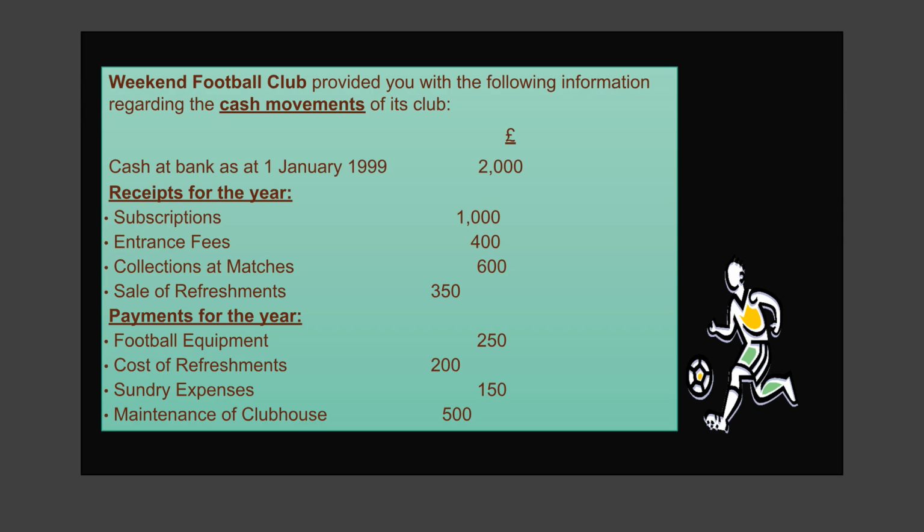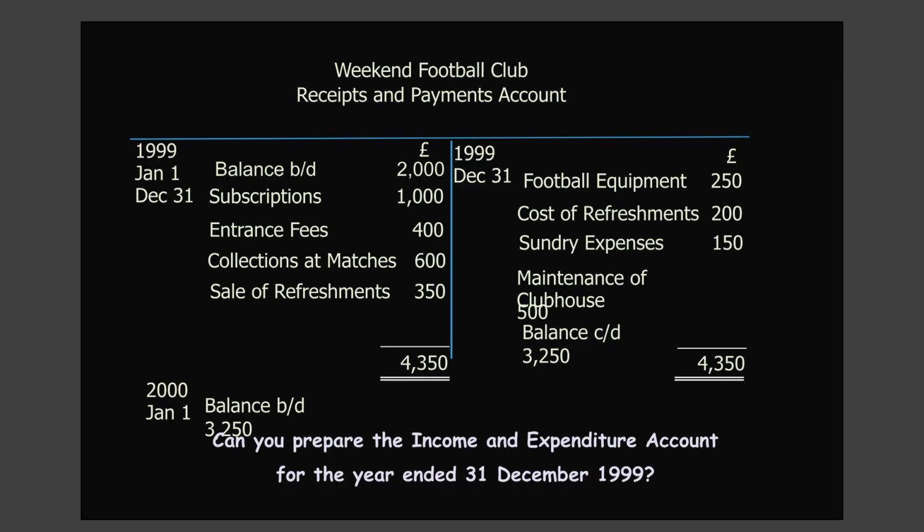The Weekend Football Club's cash movements include a beginning bank balance of £2,000, various receipts totaling £2,350, and payments totaling £1,050 for equipment, refreshments, sundry expenses, and clubhouse maintenance. The completed receipts and payments account for the Weekend Football Club shows a closing balance of £3,250 on December 31st, 1999. Now, use this information to prepare the income and expenditure account for the year ended December 31st, 1999.